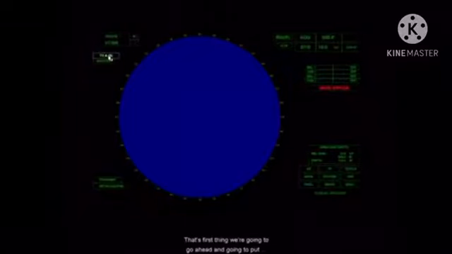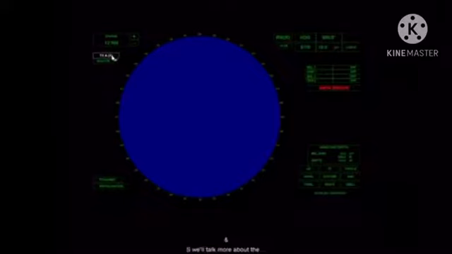The other thing is we're going to put this on X band right away. When it comes up, it may come up automatically on S band. We want to be on X. To do that, you'll have a mouse, and I just right-clicked. When I right-click, I just toggle between X and S. We'll talk more about the difference between X and S later, but you want to be in X band, okay? Let's not worry about the master right now.